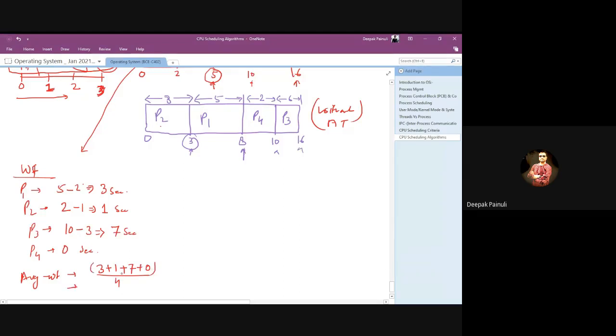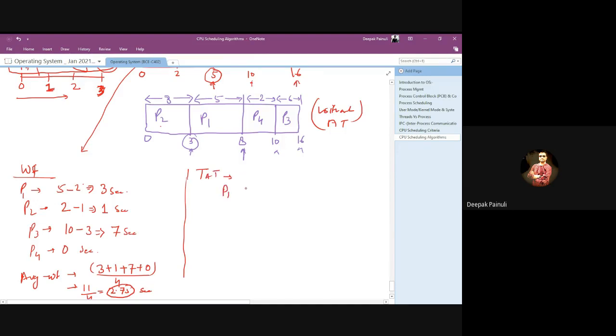So the sum will be 11, 11 by 4, 2.75 seconds. Check the calculations properly; maybe by chance I wrongly put 2.75. Now calculate TAT.